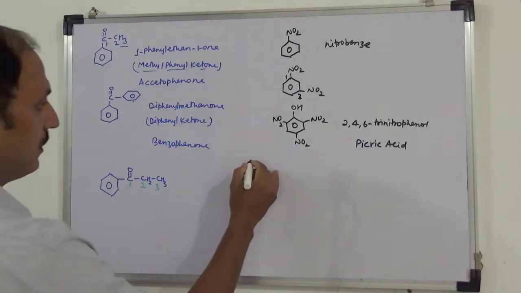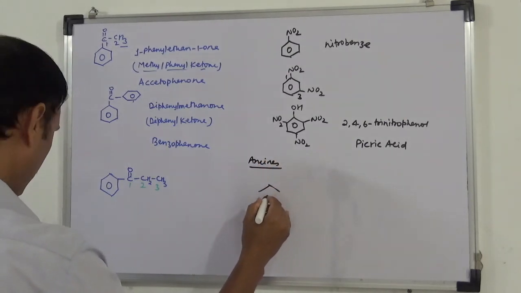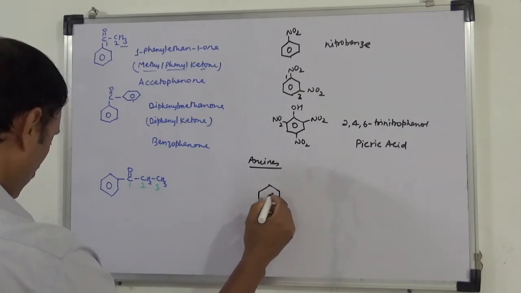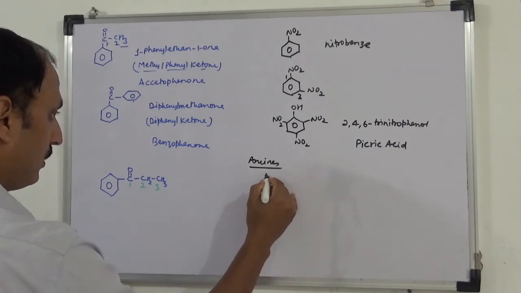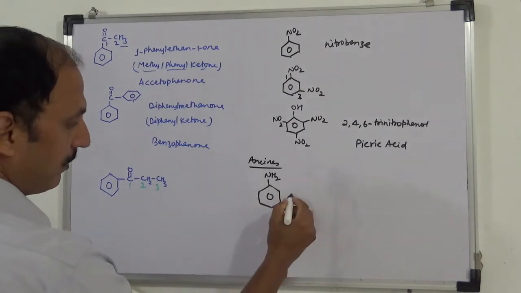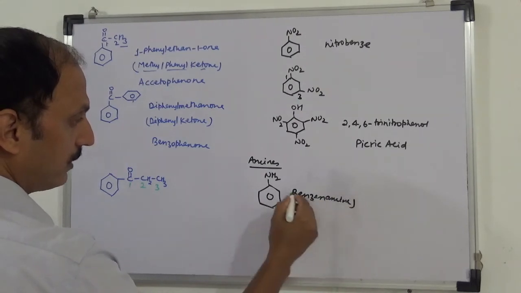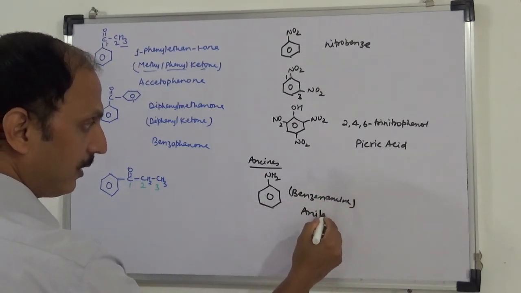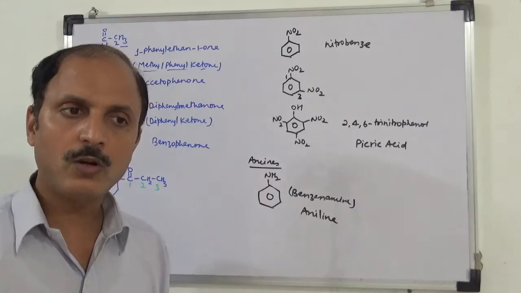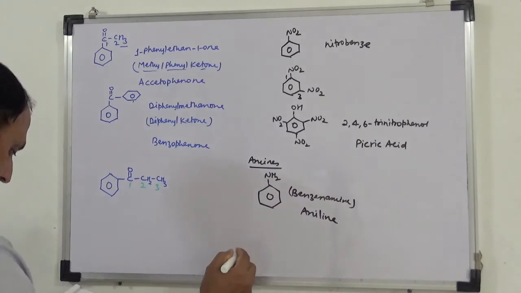Next is amines. Amines, that is aryl amine. So we have here, so this is benzene amine, or it is also aniline, and aniline is a very common name. So in aromatic compounds, common names are very famous. So aniline is the common name here.